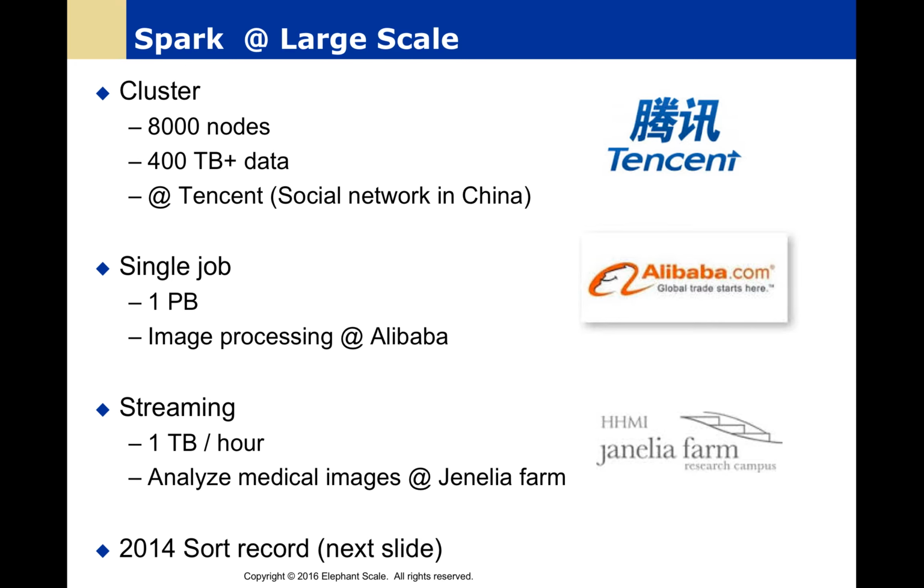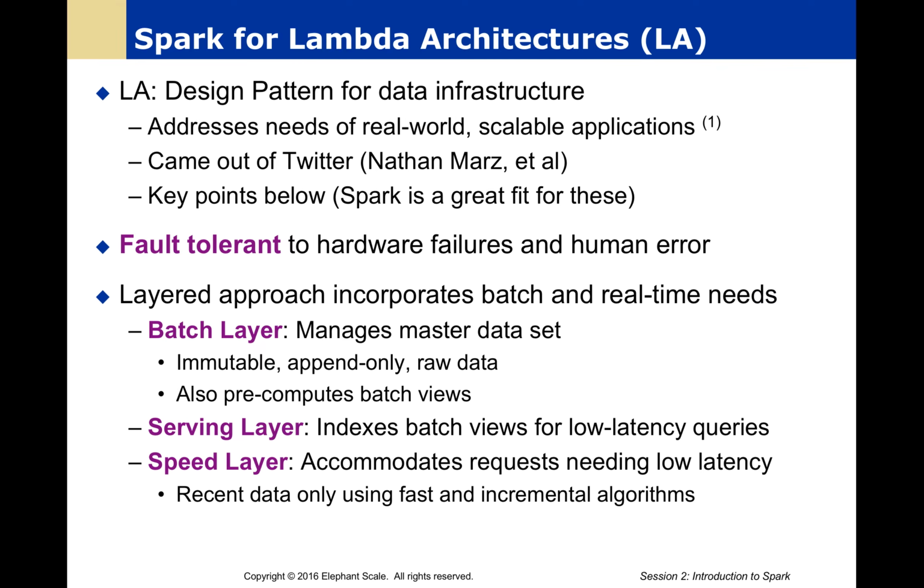We have other examples here. Tencent, a social network from China. They have an 8,000 node Spark cluster with 400 terabytes per day. Alibaba has 1 petabyte of data for doing distributed image processing. And we have some examples here too for streaming, 1 terabyte per hour, doing analytics.